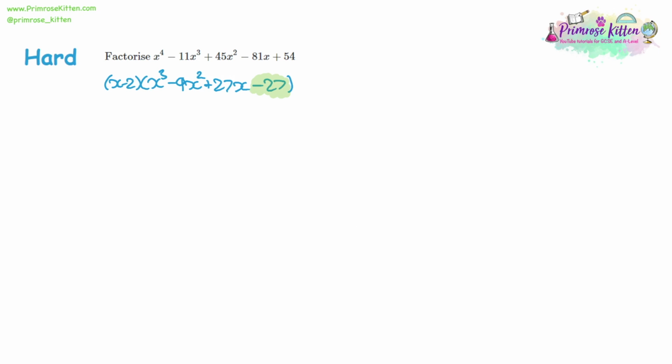So you might want to check first if 1 is a factor. But if we do that, we're going to get take away 9 plus 27, take away 27. We don't get 0 for this. So if we're thinking, got a limited number of factors, 3 is a choice, but also 1 could be a choice, then 1's not a factor. We're left with the 3s, and 27 is 3 to the power of 3, isn't it? It looks like we're going to have in our answer, just using a bit of logic here and knowing our factors, we're going to be having 3s here. So all that's left now is to work out if these are positive or if they're negative. And at least one has to be negative because we're trying to get a negative 27.